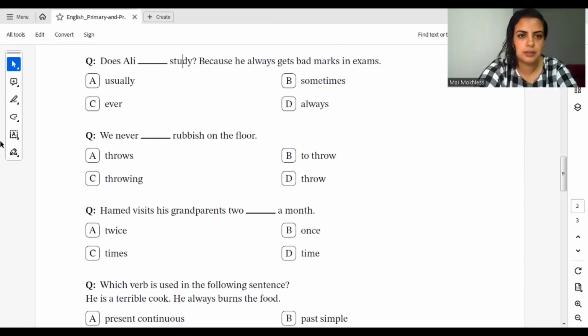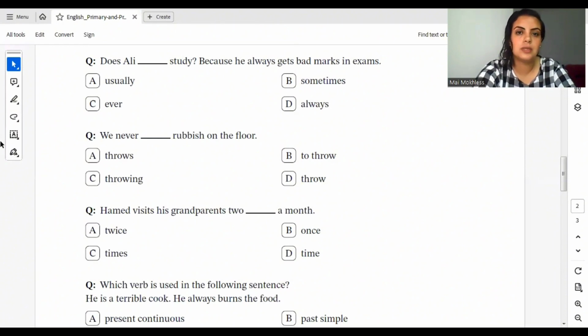Now let's answer these questions. Does Ali blank study because he always gets bad marks in exams? A, usually, B, sometimes, C, ever, D, always. Okay, the answer is, does Ali ever study?